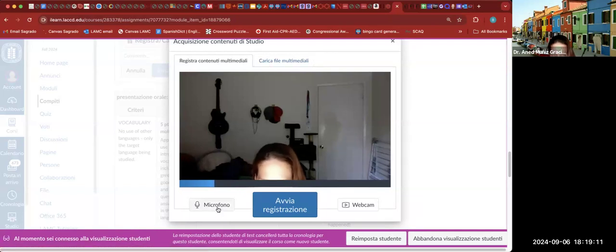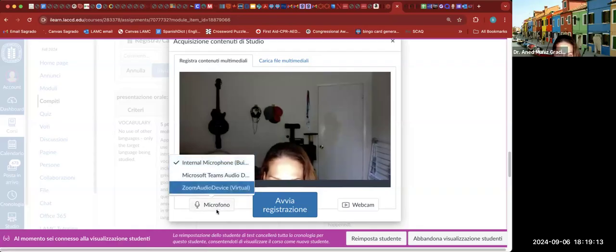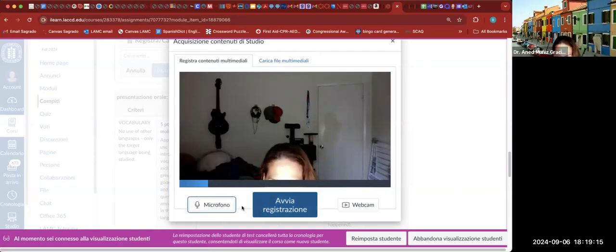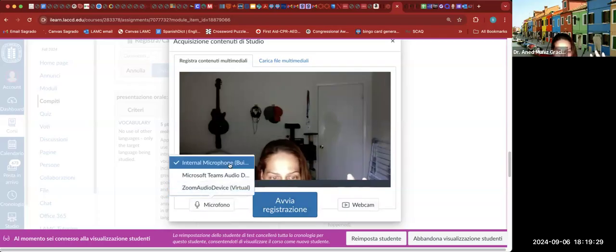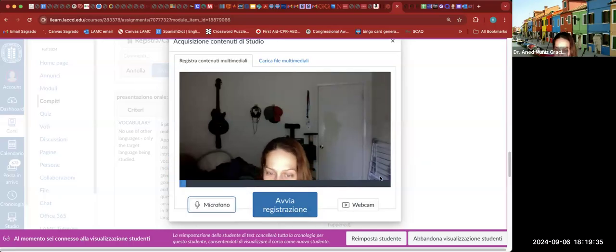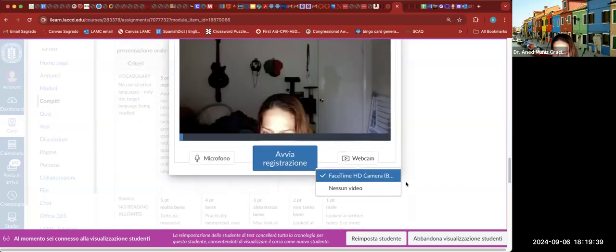You can either just use el micrófono, if you only want sound, or you can use the webcam if you want video. But for these assignments, you don't need to show your face. I only need to hear you, so you can use this. Depending on the computer, it may ask you which one you want. Okay, FaceTime camera.